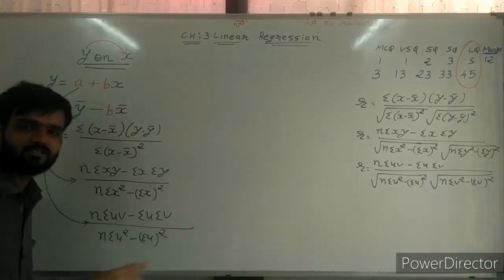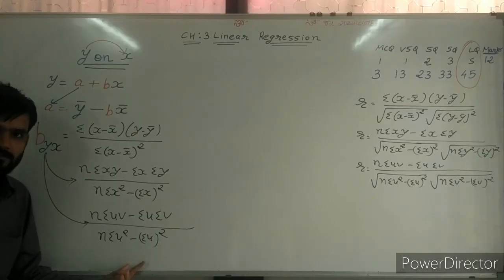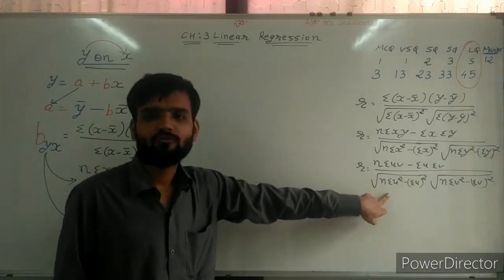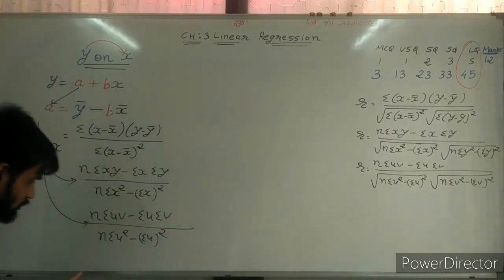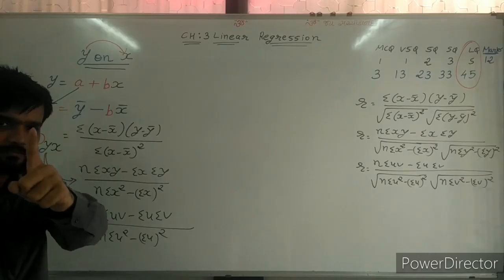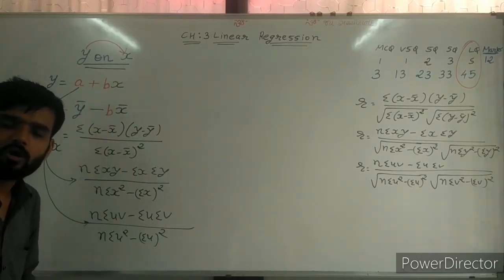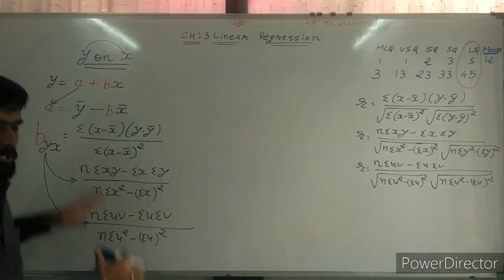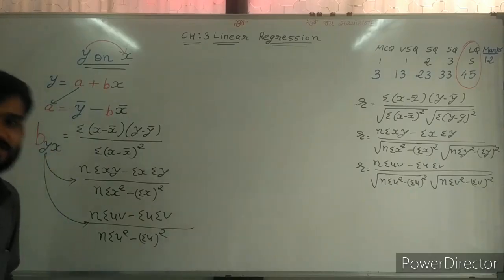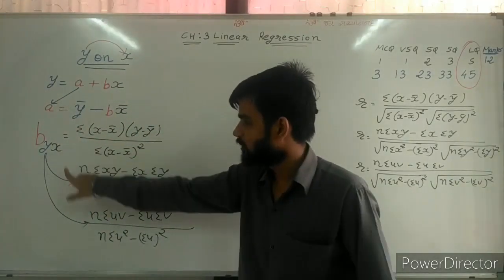Don't write root again. Sir, base is x. You are not writing x, but on the basis of x, what we are finding? U. So write u. Don't do root sign. Again, I am repeating, because some students are doing the wrong thing, writing root sign also. Then the answer will be wrong.